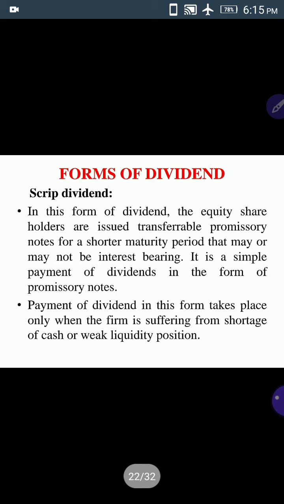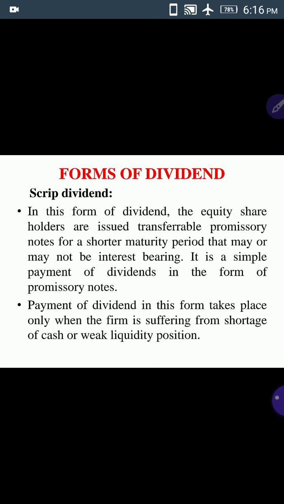Next one, scrip dividend. In this form of dividend, the equity shareholders are issued transferable promissory notes for a short maturity period that may or may not be interest bearing. So here it is a simple payment of dividends in the form of promissory notes. Instead of payment in the form of cash, the company will issue transferable promissory notes for a shorter period of time. The promissory note may or may not be interest bearing.